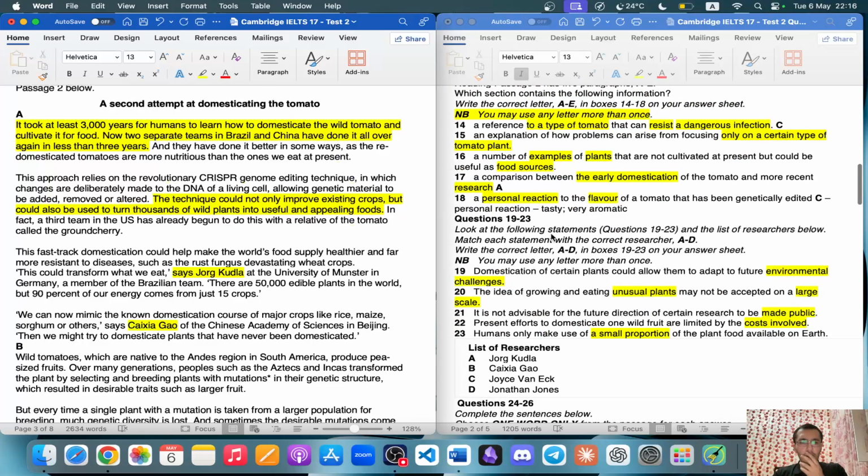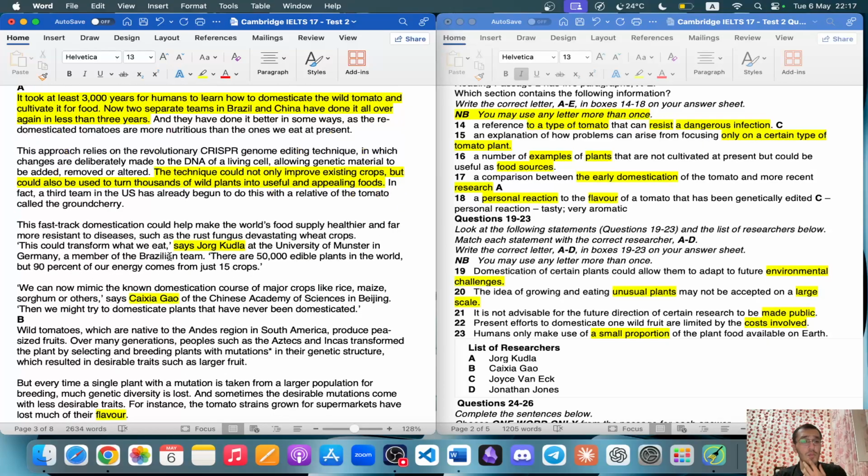A number of examples of plants. No, not really. Useful as food sources, no, but somehow it's kind of close, but it does not really give us the types of plants. This fast track domestication could help make the world's food supply healthier and far more resistant to diseases such as the rust fungus devastating wheat crops.